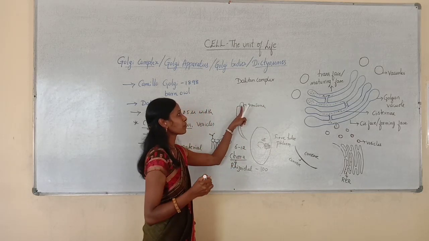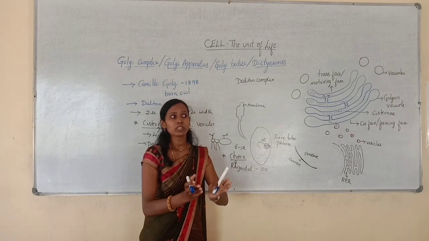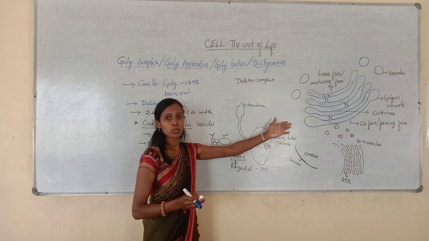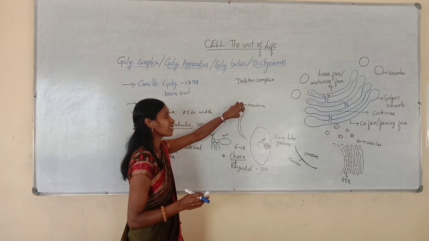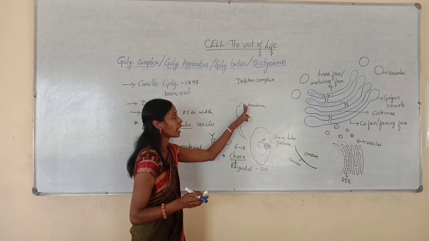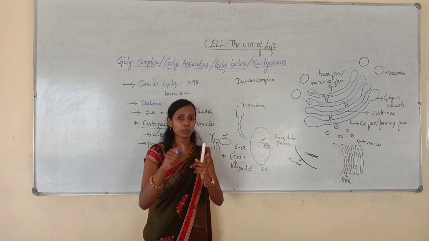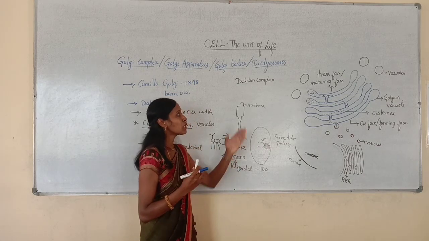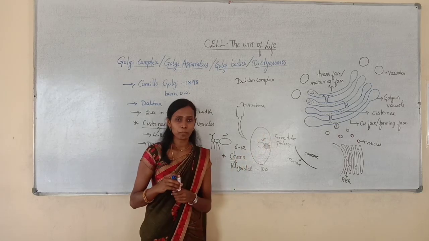In the human sperm, there is a cap-like structure called the acrosome. Actually, that acrosome is nothing but the modified Golgi complex. So the Golgi complex present in the sperm is modified to form the acrosome. This is a very important function that you will study in your second PUC also. So the acrosome of the sperm is the modified Golgi complex.